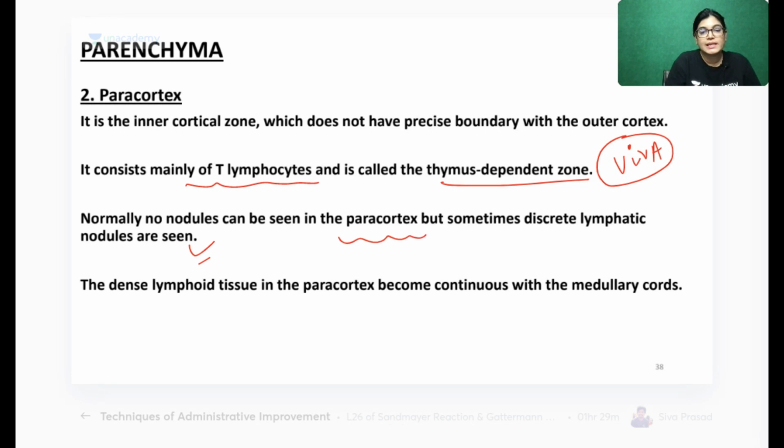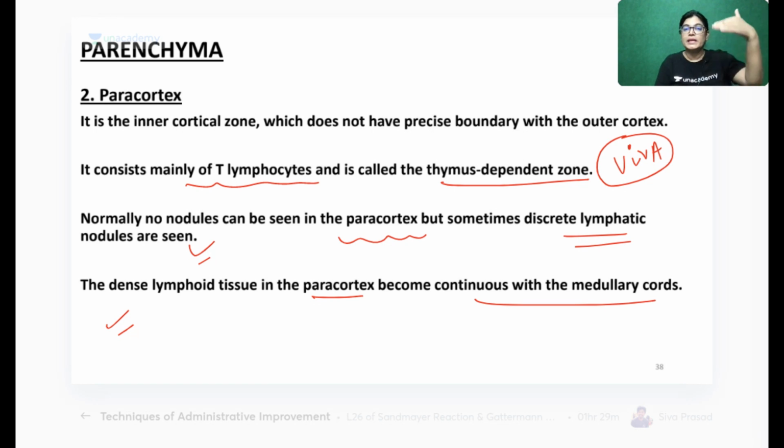Normally, no nodules are seen in the paracortical area, but sometimes discrete nodules can be seen. There can be a slight overlap of the cortical and paracortical areas. So in general there are just T lymphocytes, but at times, due to the overlap, a few discrete lymphocytes can be seen there. Dense lymphatic tissue in the paracortical area becomes continuous with the medullary cords. If we go deeper, we will see the medulla area of the lymph node.